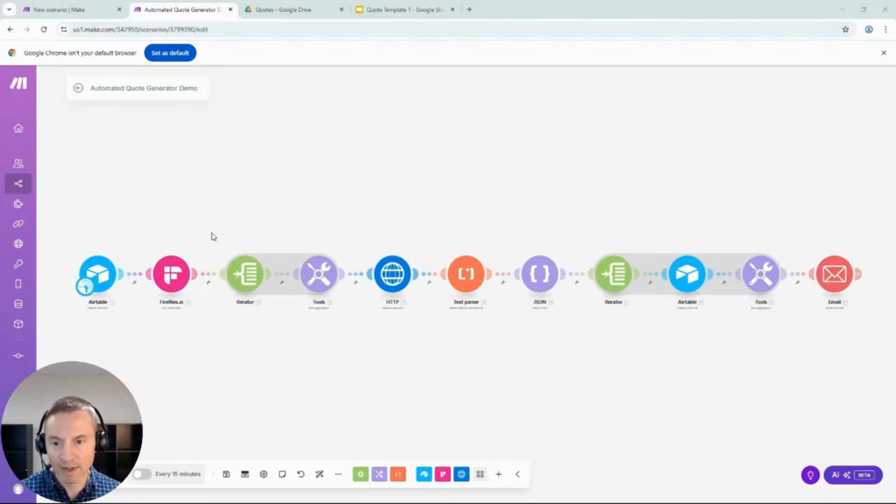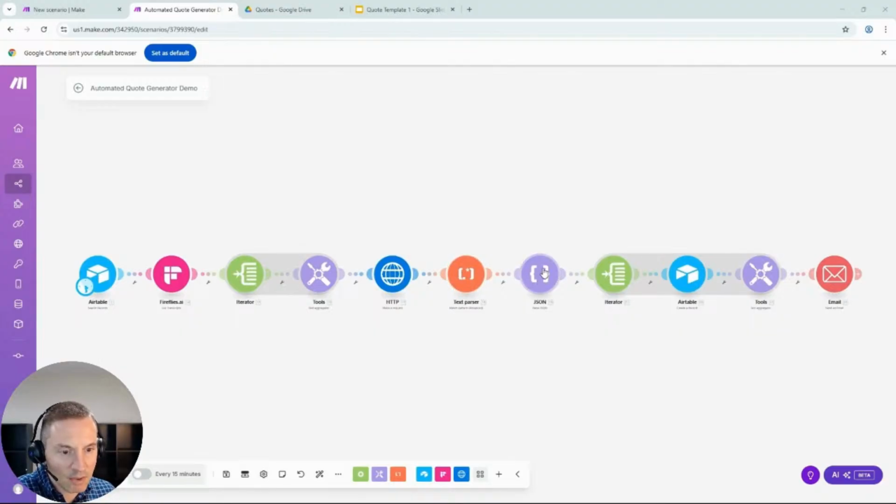Once we turn this on, every day it's going to run and pull all your Fireflies meetings, assuming you're using Fireflies. Obviously you can replace this with another AI solution if it has a Make integration. It's going to cycle through all the sentences within the transcript, aggregate them into a big block of text, and send them over to our app we created in Hats AI. That's our AI ChatGPT prompt that goes through that transcript, determines what's quote worthy, and then sends it back from the API. At that point, we clean it up.